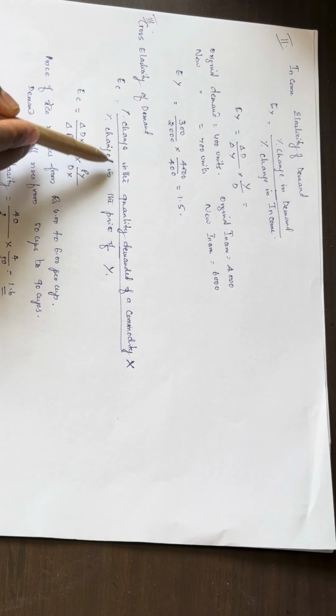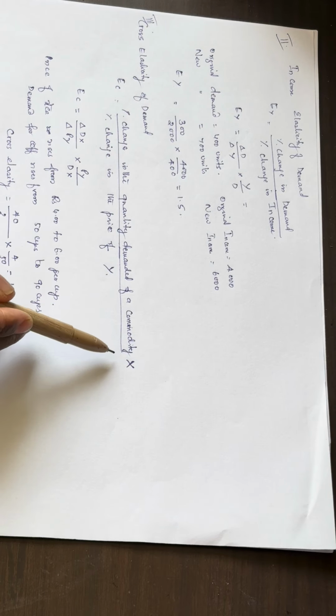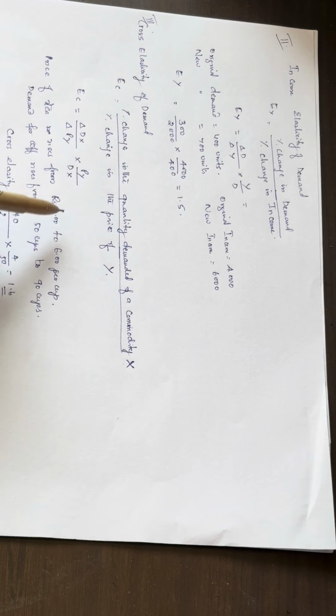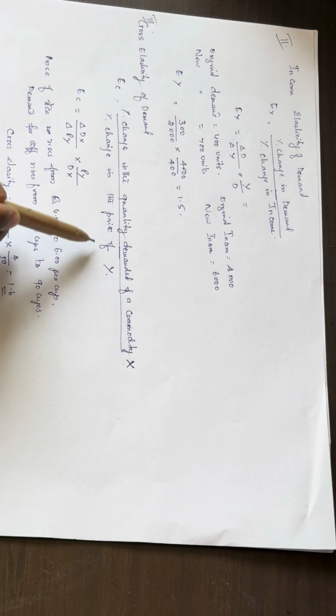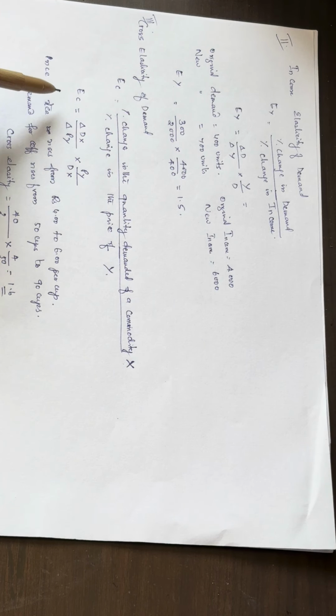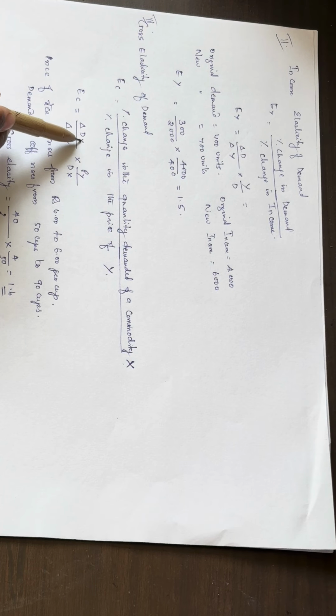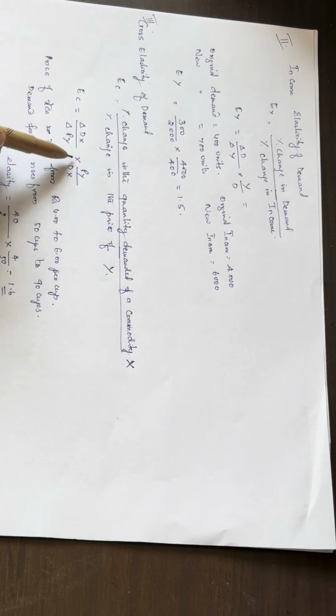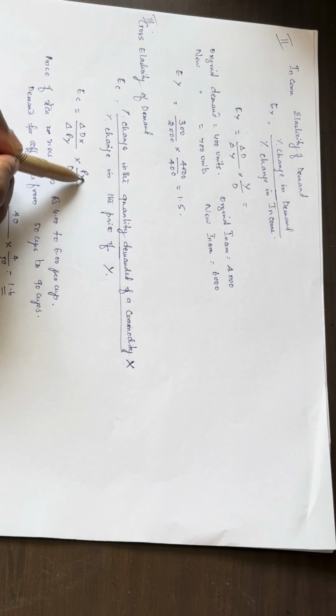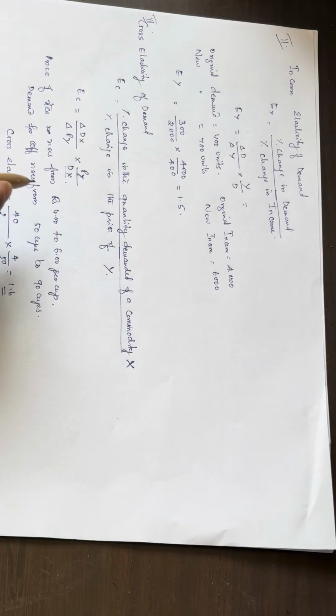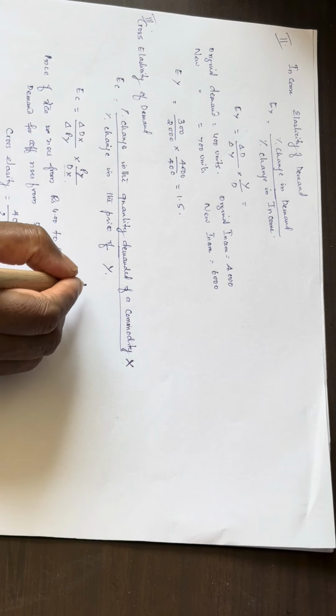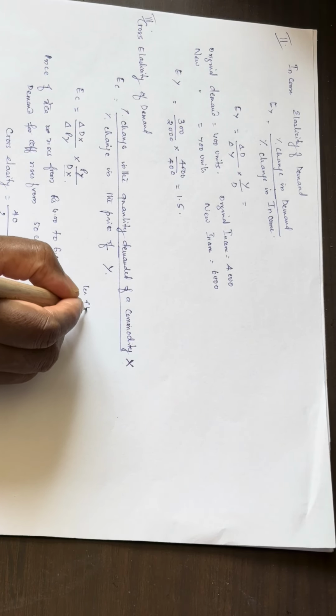It is equal to the percentage change in the quantity demanded of a commodity X divided by the percentage change in the price of Y. Okay, now we can see the equation is equal to change in the quantity demanded divided by change in price, multiplied by the price of the original product divided by the demand of the original product. Okay, suppose we can take the example of tea and coffee.